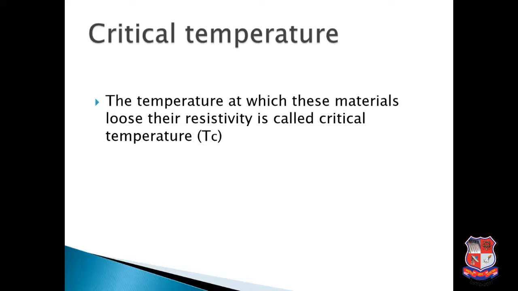Critical temperature. As we said, superconductors are the materials that lose their resistivity at a certain temperature on cooling down. The temperature at which these materials lose their resistivity is called the critical temperature, denoted by Tc. Kamerlingh-Onnes found that mercury loses its resistivity at 4.2 Kelvin, so this 4.2 Kelvin is the critical temperature of mercury.